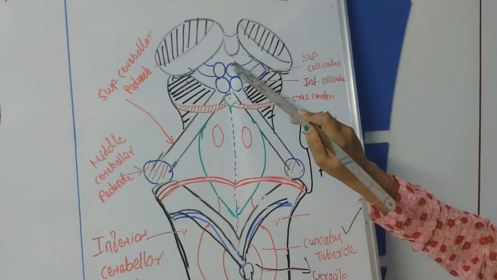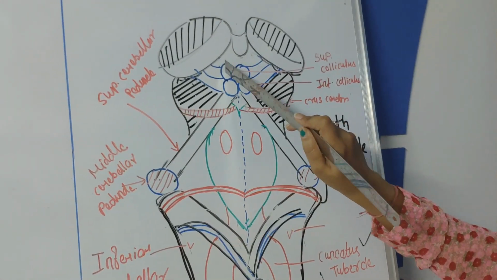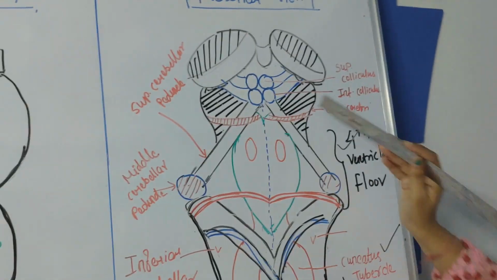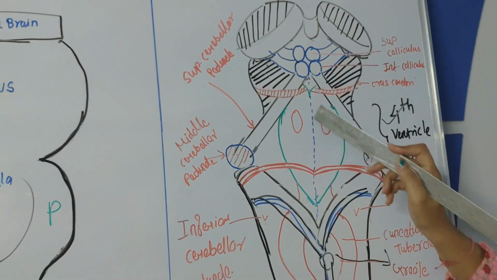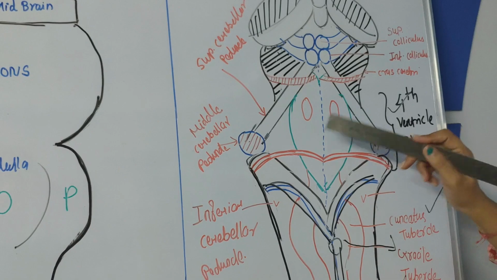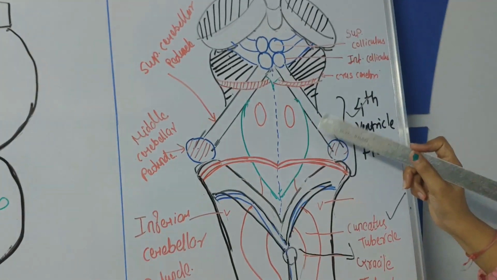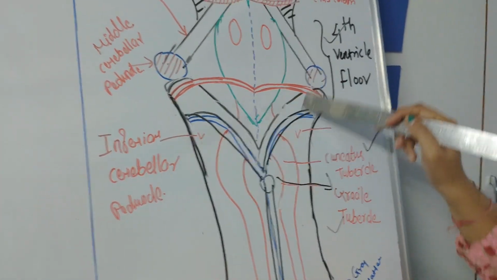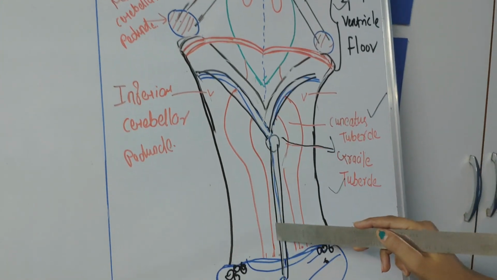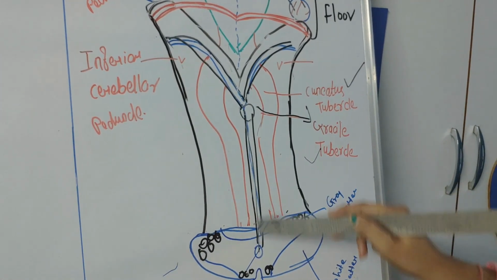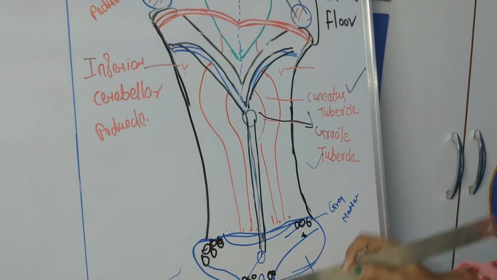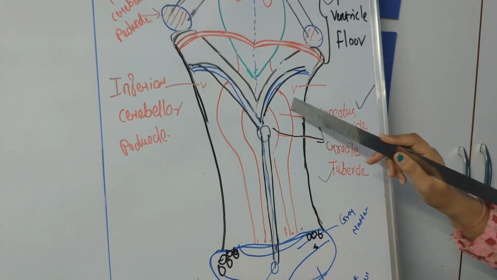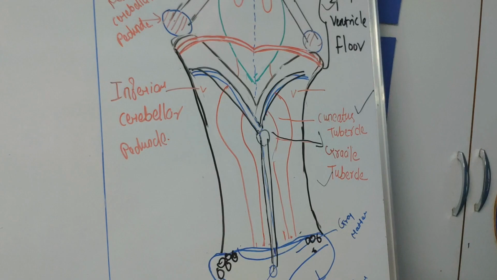The posterior part of the midbrain has two colliculi. This upper one is the superior colliculus, these are the inferior colliculi. These are the crus cerebri, which are situated anterolaterally. Okay, this is the fourth ventricle. The upper part of the fourth ventricle is situated in the posterior part of the pons, and the lower part, called the floor of the fourth ventricle, is situated in the medulla oblongata. This is called the posterior median sulcus, which is the extension of the spinal cord. This medial part is the gracilis tubercle, and this lateral one is the cuneatus tubercle.